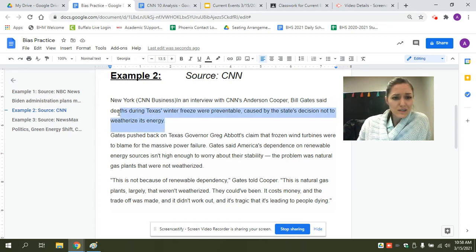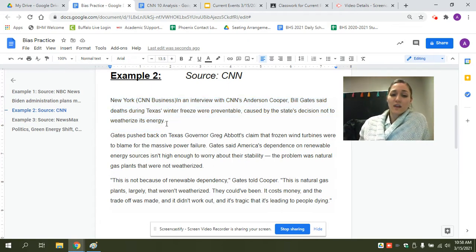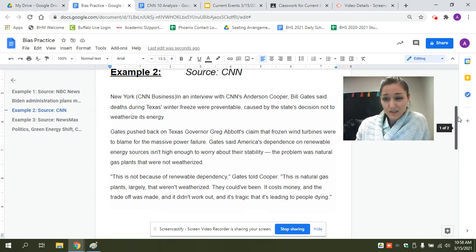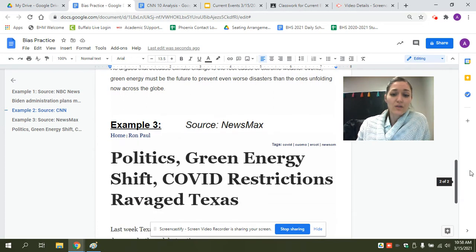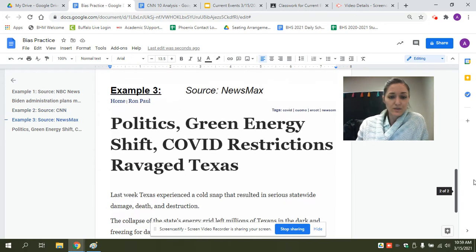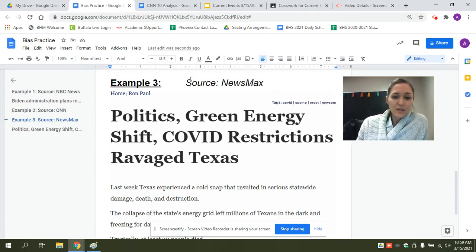We can go ahead and just stop right here. We already know from that podcast that we listened to when we were getting our background information that there are multiple different things that caused this energy crisis in Texas to happen, not just this one thing. So there are many different factors. So we could go ahead and say exclusion on that one as well, not covering all of the different possible factors. All right, example number 3.